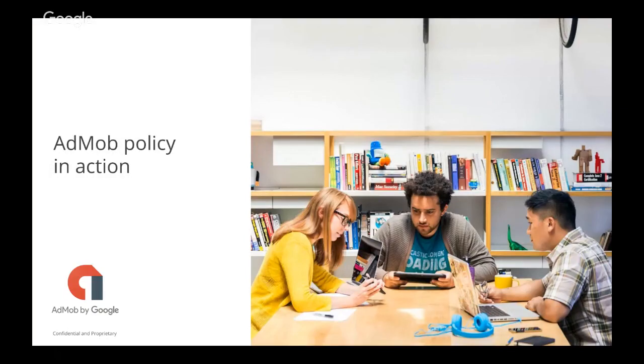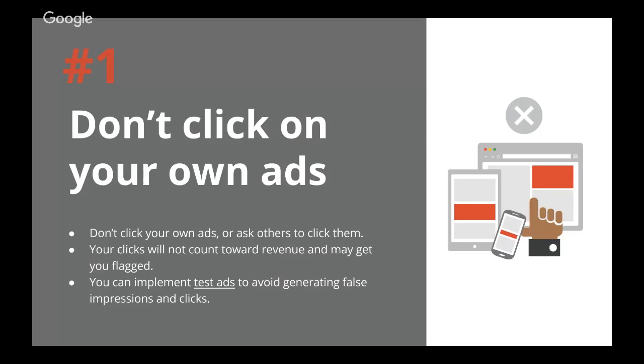All right, so now that we've spoken a little bit about the ecosystem and the rationale behind creating policies on the AdMob platform, let's talk about some of the most common policies. Now, these policies are fairly basic and very easy to implement. The first one, as we all know, is do not click on your own ads. Now, what's the rationale behind it? The rationale is that we do not want any advertiser revenue damage or any clicks that are not out of genuine user interest. So do not click on your own ads or ask others to click on them, as your click will not get counted towards your revenue, and your account could possibly be flagged for a violation.